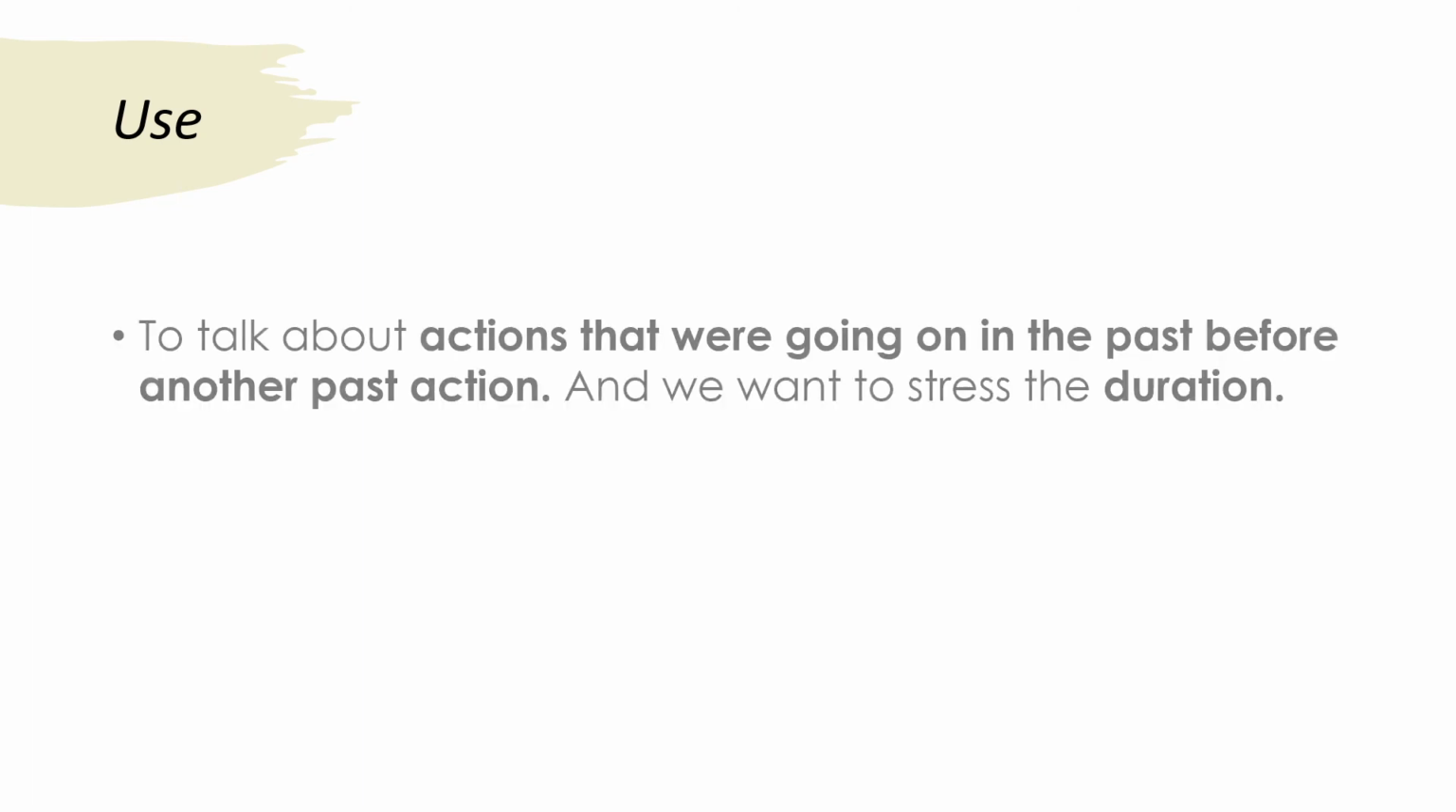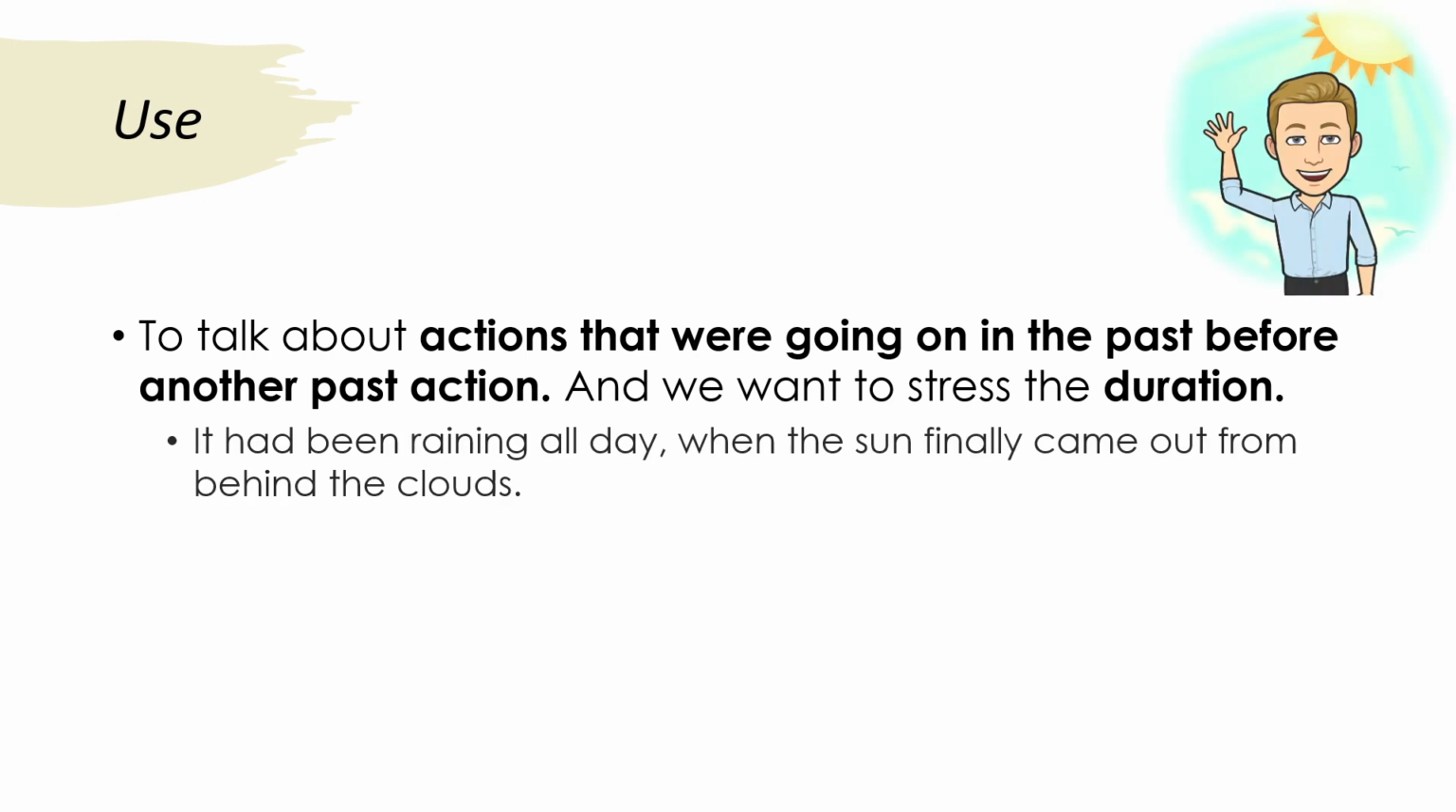Now that we know how to form a past perfect continuous, it is also important to know when to use it. We use it to talk about actions that were going on in the past before another past action, and we want to stress the duration. It had been raining all day when the sun finally came out from behind the clouds.